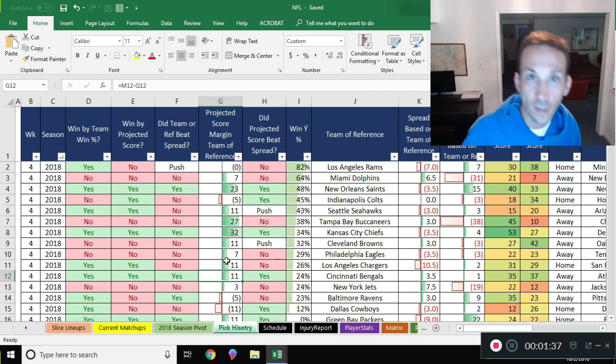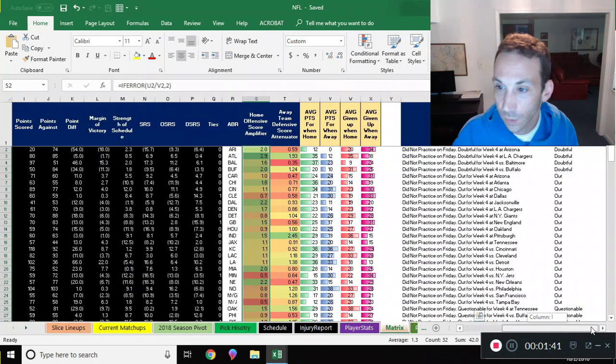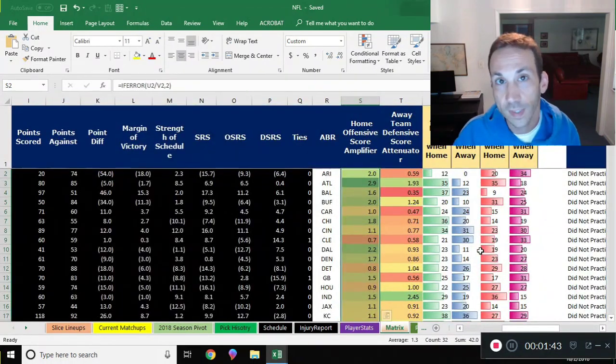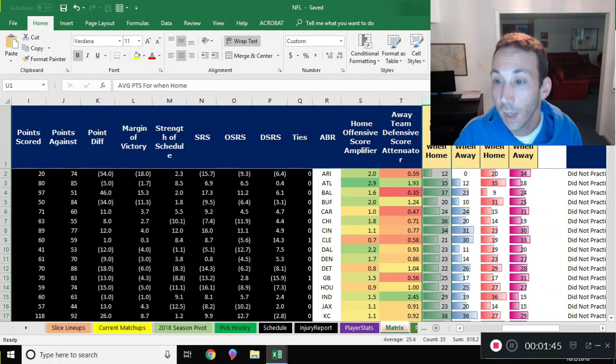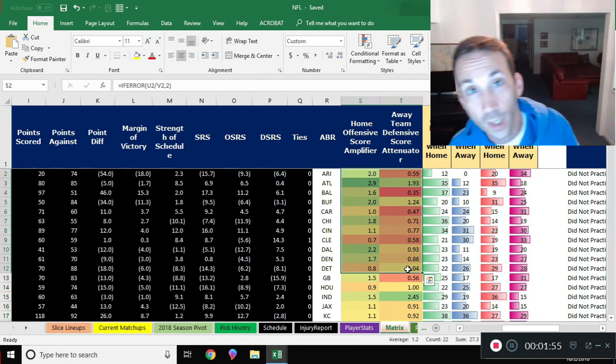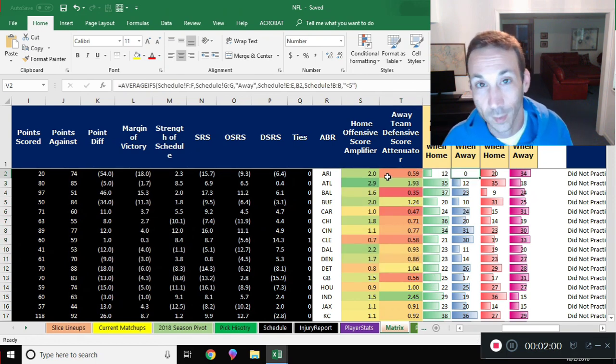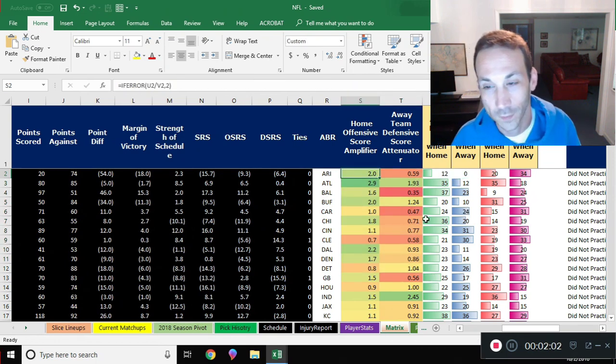So they're like, you got to take into account home and away. Well, here's what I did. What I decided to do was take a look at the points that each team is scoring when they're at home and the points that they are scoring when they're away. And also looking at the points they're giving up when they're home and the points they're giving up when they're away. And I compared the two and created a ratio. Obviously, Arizona hasn't scored any points when they're away, so we had to jerry-rig the ratio to two here.